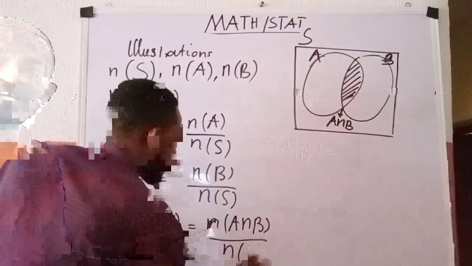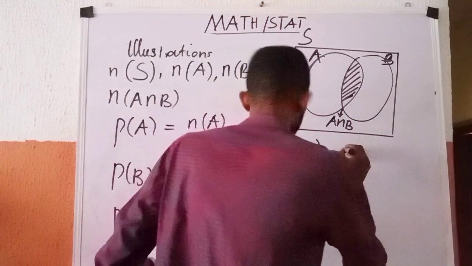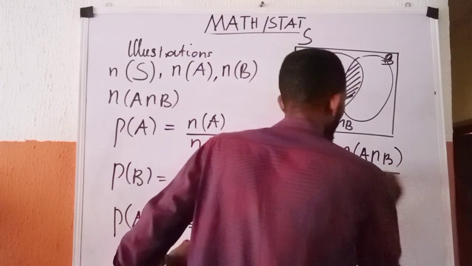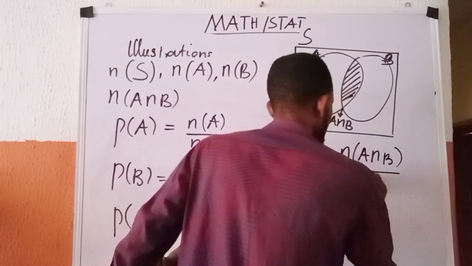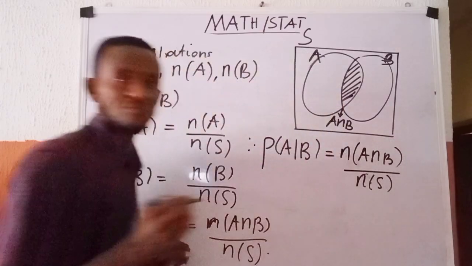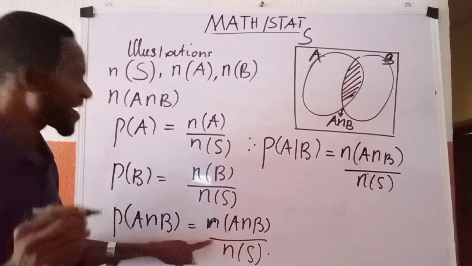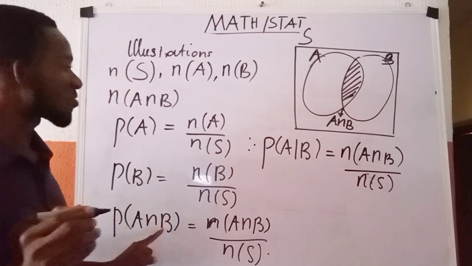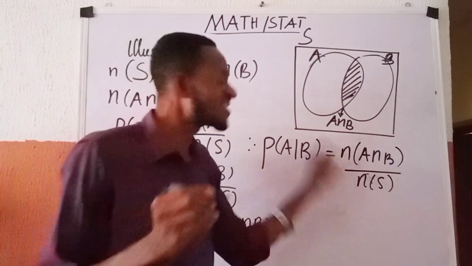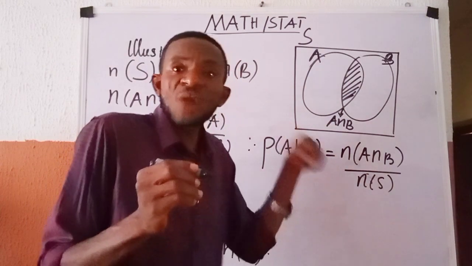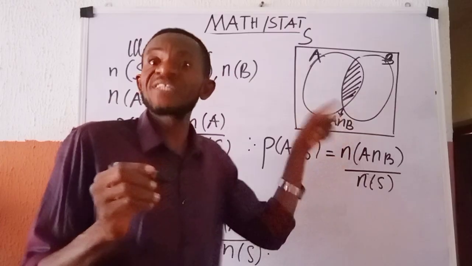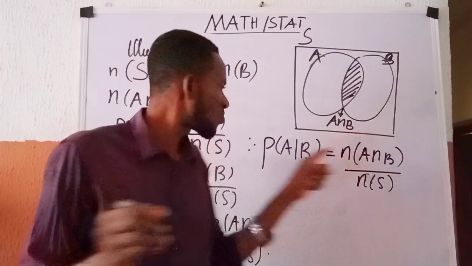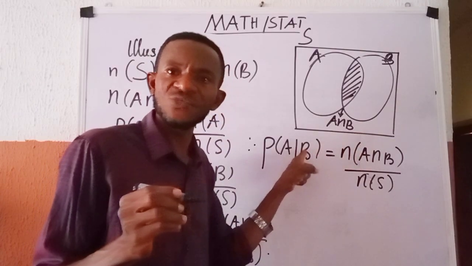Look at the probability of the intersection: I have N of A intersection B all over N of S. This is what I have written here, that is P of A intersection B. And we are saying that this is the ratio of the probability of the number of elements in the intersection to the probability of the event that happened earlier. Which event happened earlier? B.